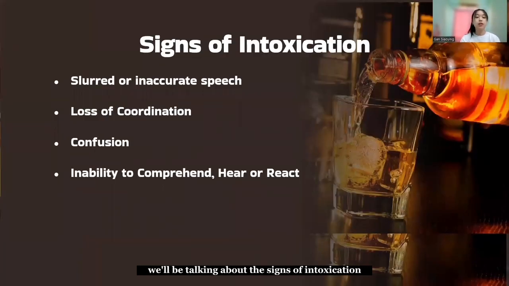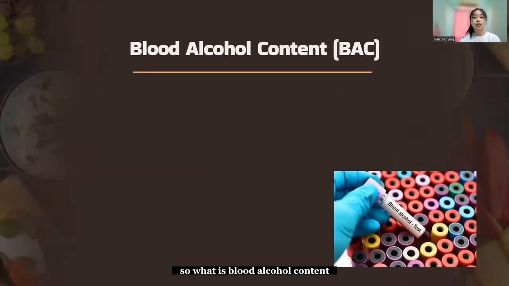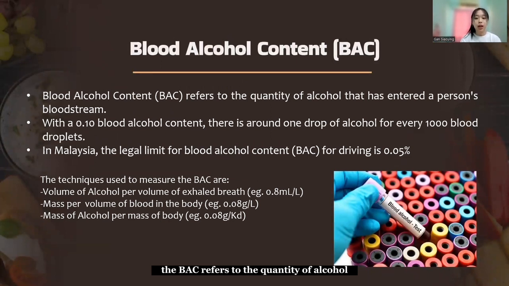So first we'll be talking about the signs of intoxication, which include slurred or inaccurate speech, loss of coordination, confusion, and inability to comprehend, hear, or react. So what is blood alcohol content? BAC refers to the quantity of alcohol that has entered a person's bloodstream. With a 0.10 blood alcohol content, there's around 1 drop of alcohol for every 1,000 blood droplets.